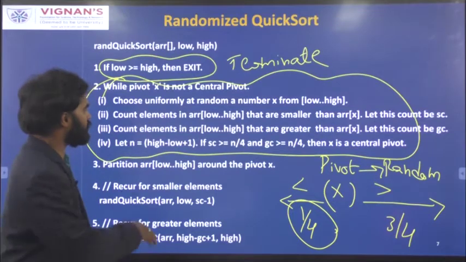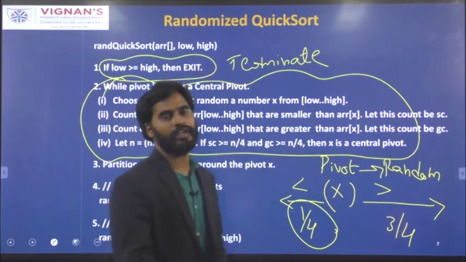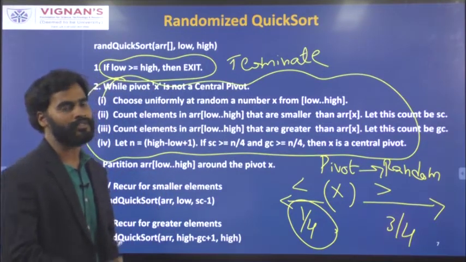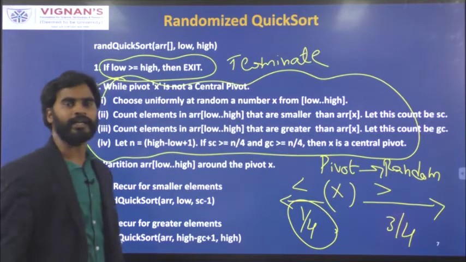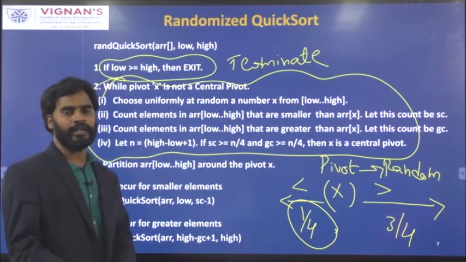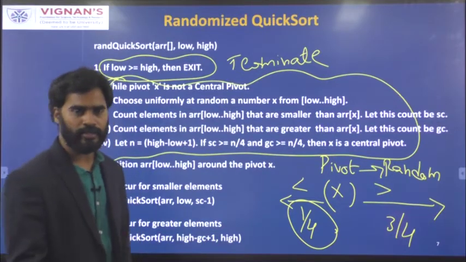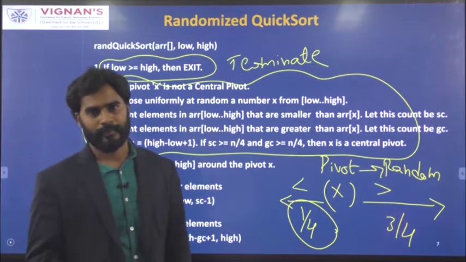The difference between deterministic quicksort and randomized quicksort is that here we are not performing complex operations to choose the pivot element. First we will check whether a list contains at least 2 elements, as required for sorting. Once you know that the list contains at least 2 elements, the next target is to choose a pivot element.